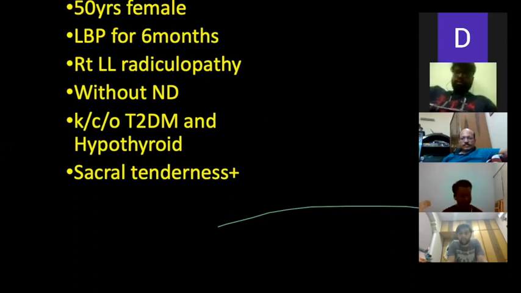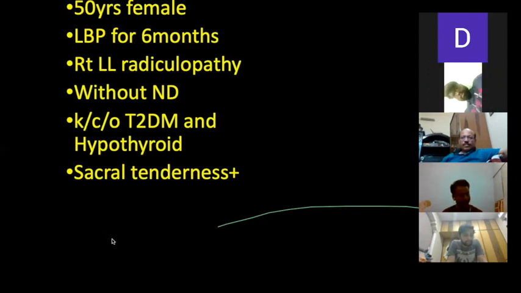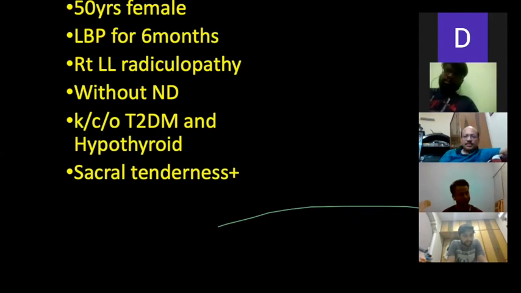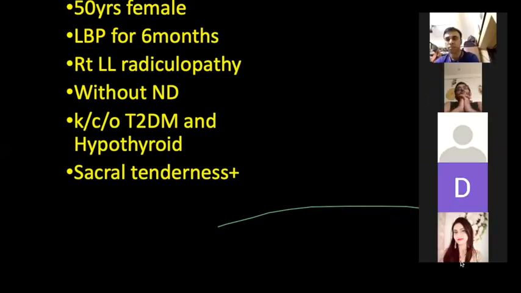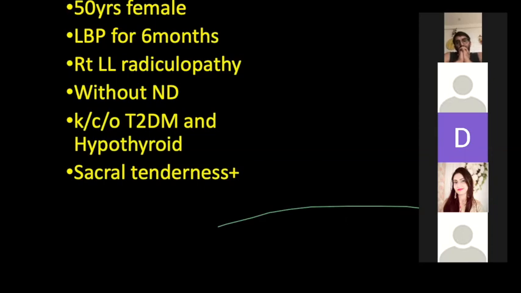You cannot focus just on listening to the history, confirming it, committing to it and saying this is the diagnosis of the patient. You have to keep differentials. Right. The most important point is that there is a sacral tenderness. If it is due to a mechanical cause, then maybe there is tenderness at the sacroiliac joint, just the localized area of the dimple of Venus, where the paraspinal muscles are inserted. That may be the most common cause of back strain, where the paraspinal muscle insertion will be tender. But a vague sacral tenderness may have some sinister significance.